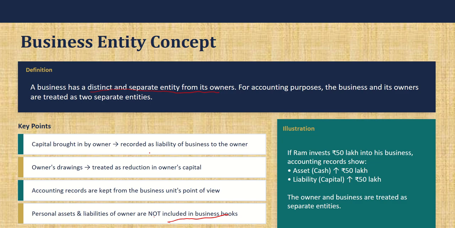Whatever the owner invests in the business will be shown as capital in the business. In case he takes money from the business, it will be shown as owner's drawings. It is not like he is taking from his own pocket. This concept deals with the separation of ownership, so that if any liabilities come, it will be only the liability of the business and not the owner. Even if the owner is not there, the business will go on.